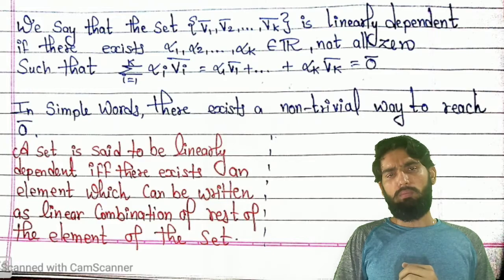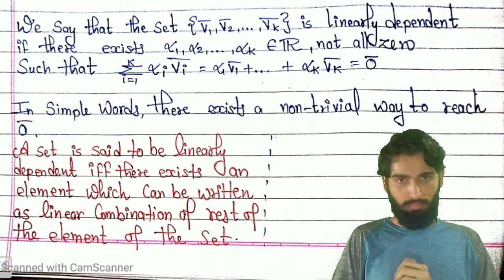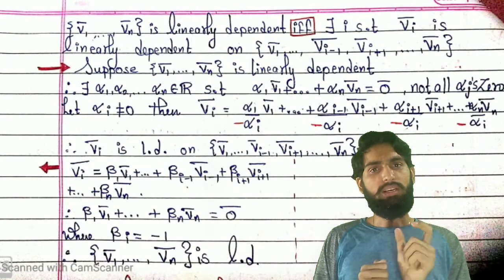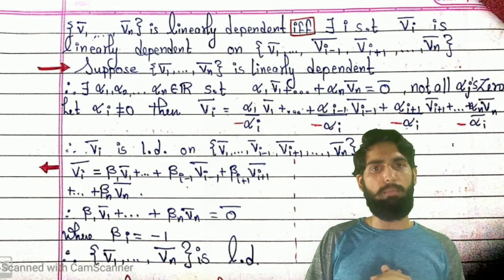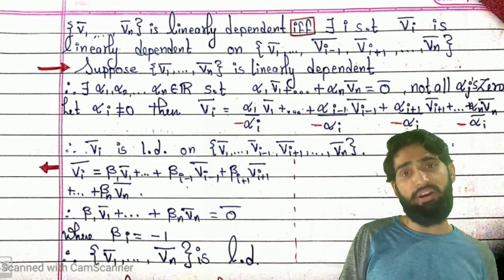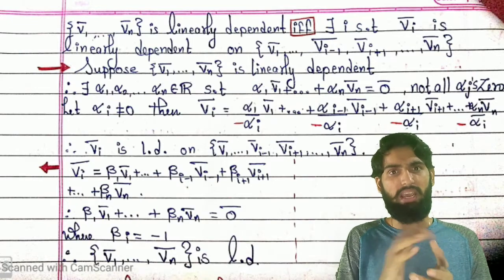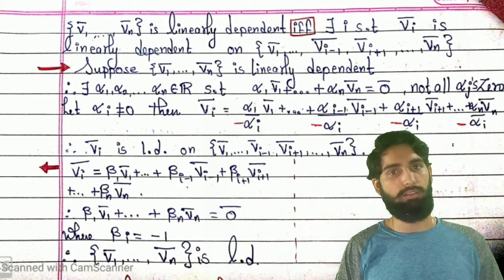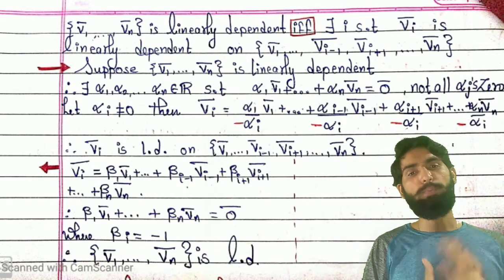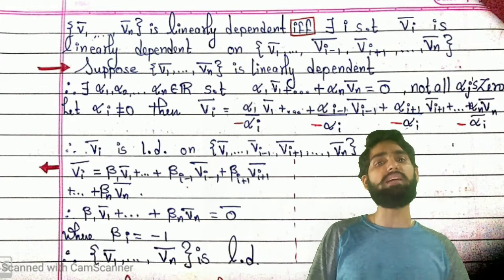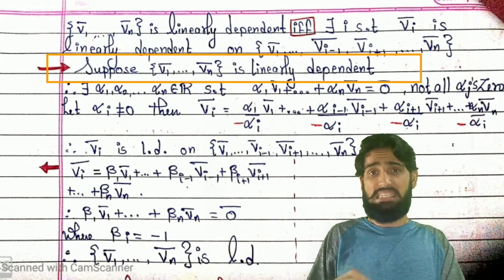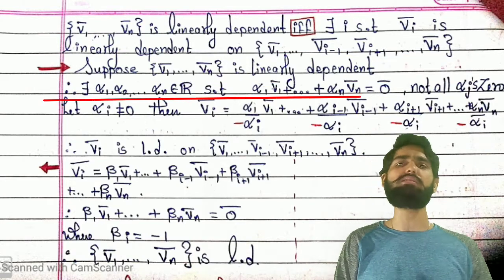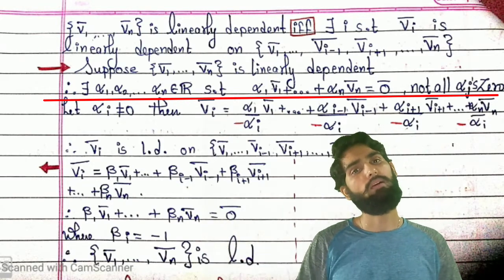Getting the point? So we see that a given set v1 bar, v2 bar, to vk bar is said to be linearly dependent if and only if there exists some element, say vi bar, which is linearly dependent on the rest of the elements. That is what our theorem is, right? Let us prove one direction. I assume that the given set is linearly dependent. That means there exist some scalars, not all of them 0, such that the linear combination comes out to be 0 bar.